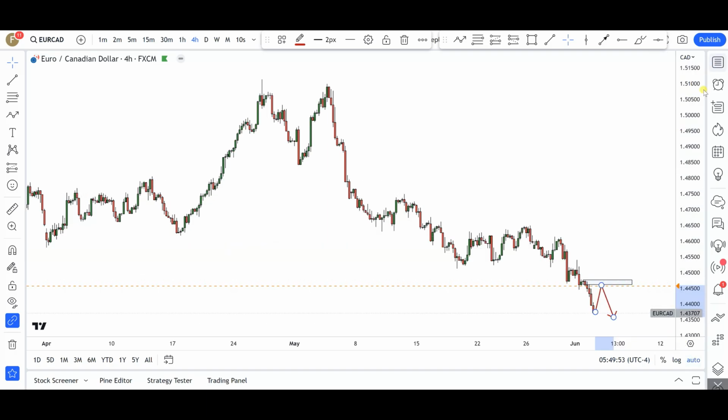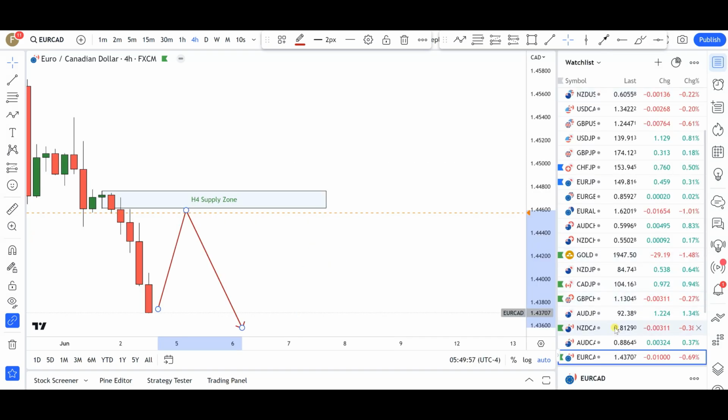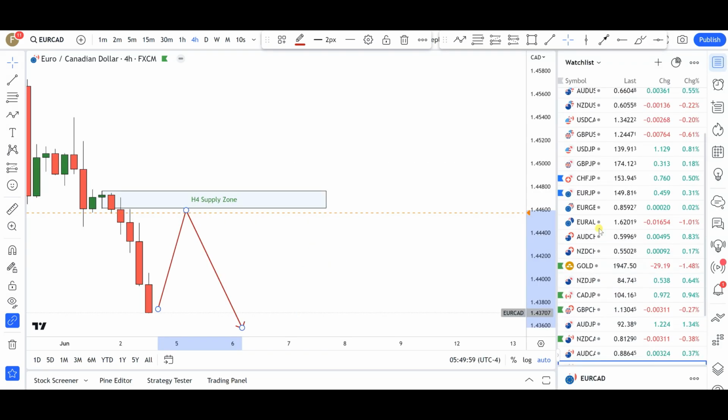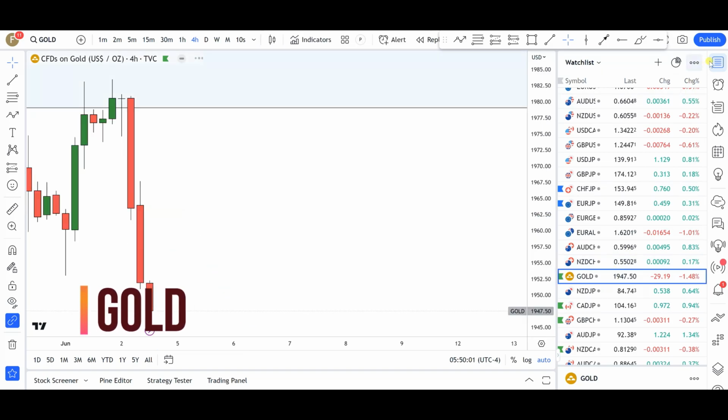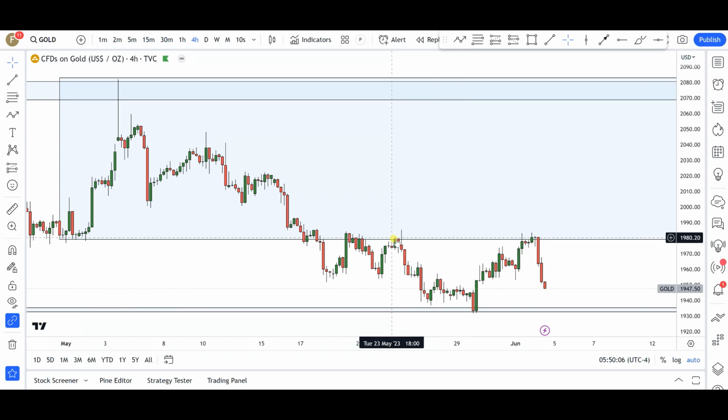So the last but not the least is going to be, I think, gold. Let me see, where are we? Yep, so gold is the last one, and again we nailed gold this week, even though I don't trade gold. But you can see the analysis was spot on. I told you guys I'm expecting the markets to push to the upside towards this particular area, and then from there I will expect the bears to come into these markets.